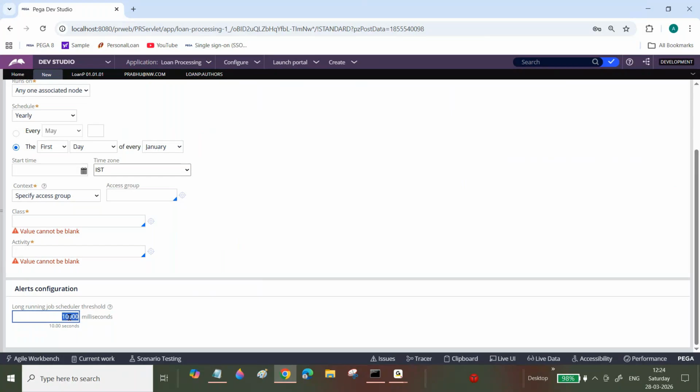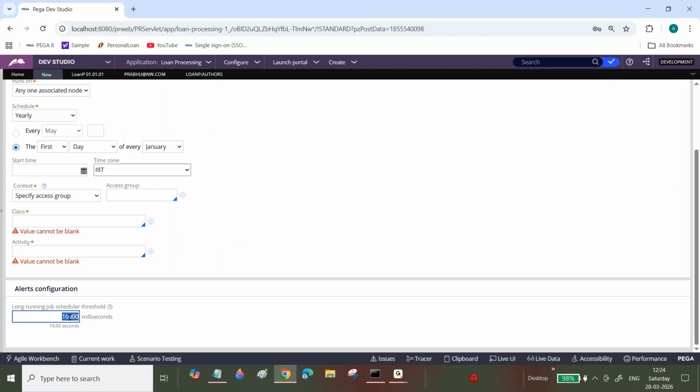I don't want to capture alerts within this 10 seconds, so I can increase it. This is not mandatory, and it depends on your data. In case you want to increase it, you can.